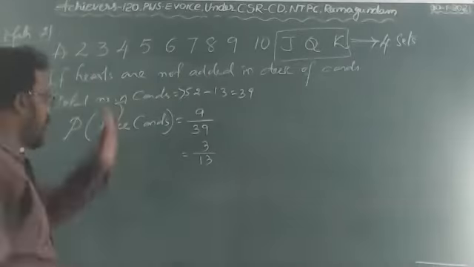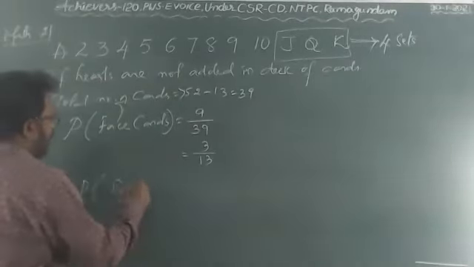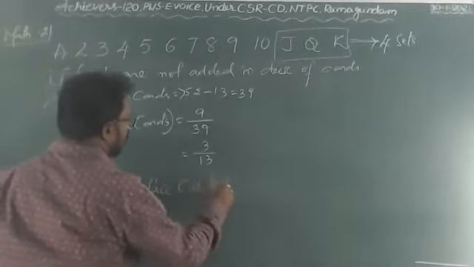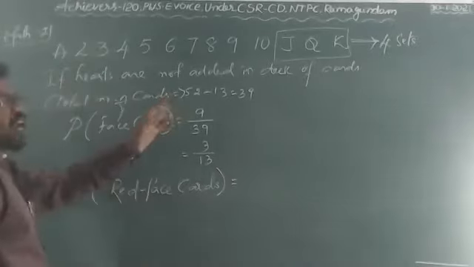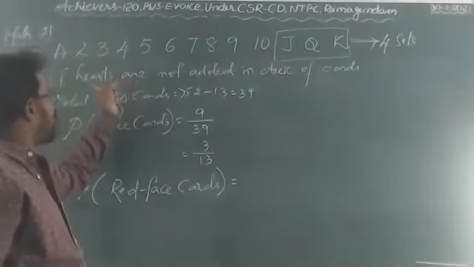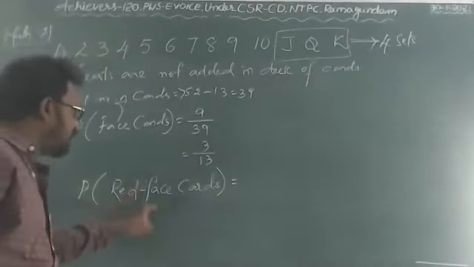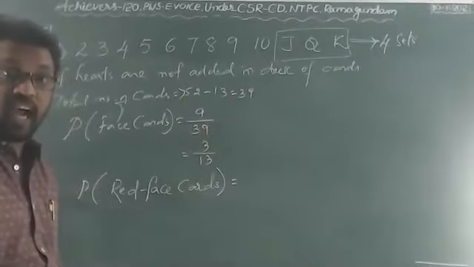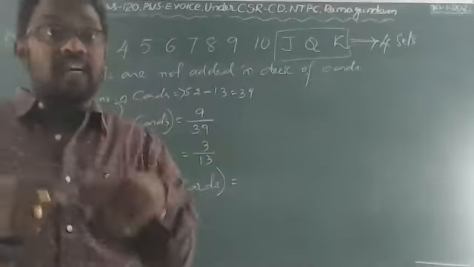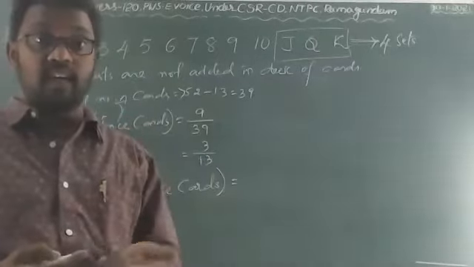Okay, same question. If hearts are not added, what is the probability of getting the red face cards? Hearts are also red.